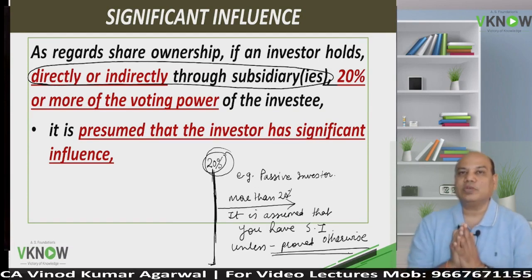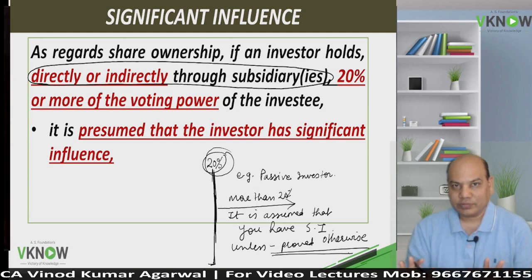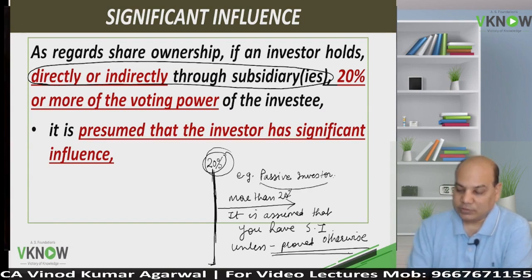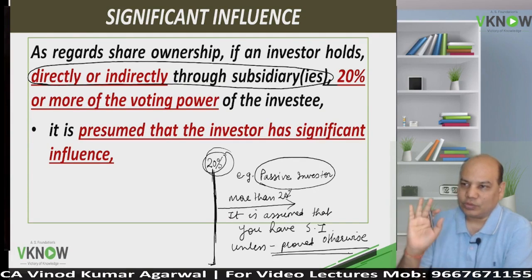He is only happy with the dividend that he receives. He does not attend any board meeting or any committee meeting or anything which involves financial and operating policy decisions. Then this passive investor can say that I do not exercise significant influence, and the standard says okay, enjoy, you are not required to follow AS23.